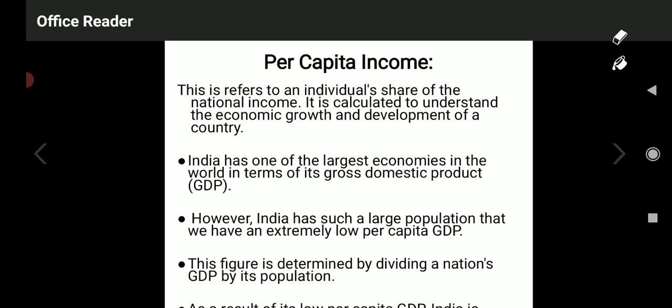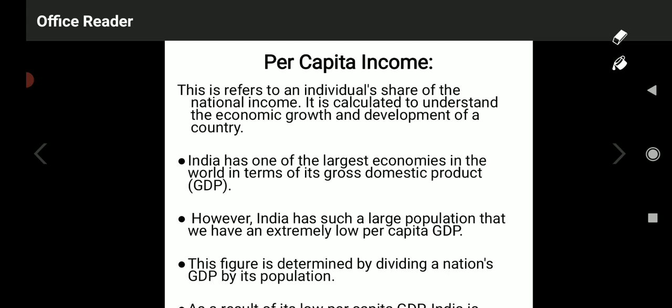So per capita income is always calculated with the help of the total national income of the country divided by the total population. This figure is determined by dividing a nation's GDP by its population. GDP in the sense of national income. As a result of its low per capita GDP, India is even today considered a developing country. We are not in the position of fully developed countries.